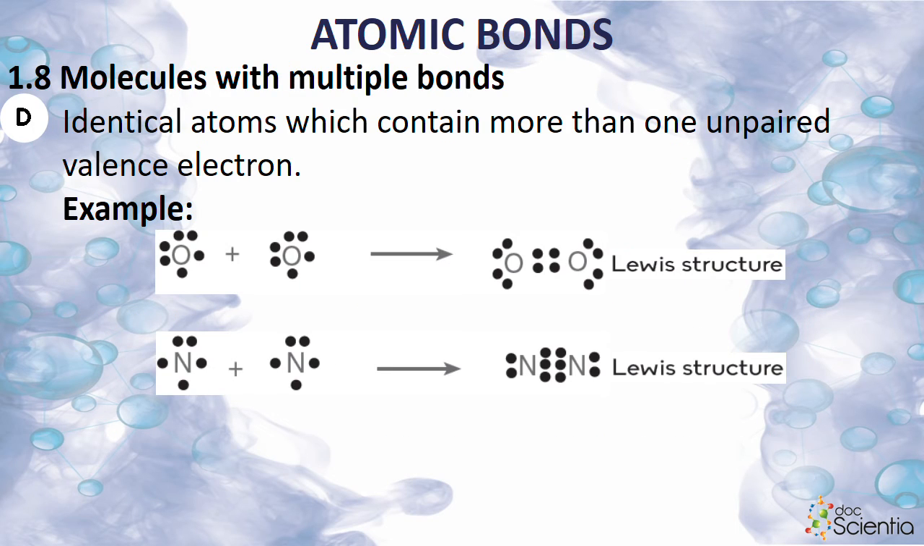Now, when we have identical atoms that contain more than one unpaired valence electron, onthou ons is nog steeds besig met covalente bindings. How do I know I'm busy with covalent bonds? Do you guys see that's oxygen and oxygen bonded together, and nitrogen bonded together? En suurstof en stikstof is mos al twee nie metale. Yes.